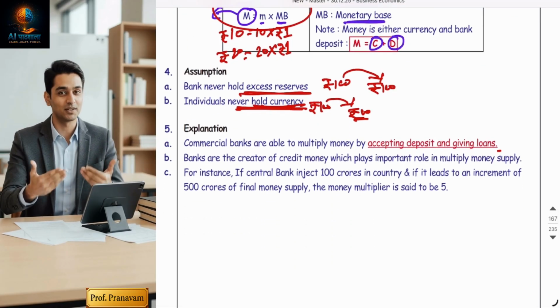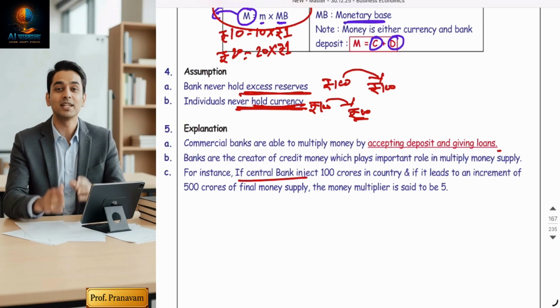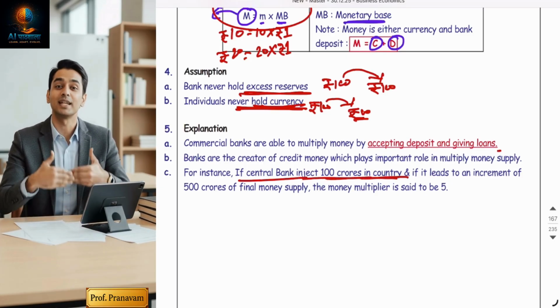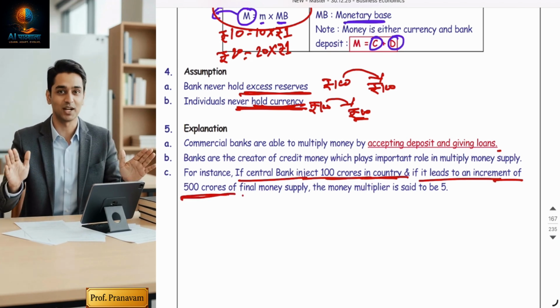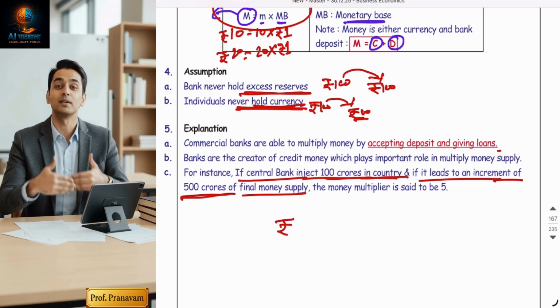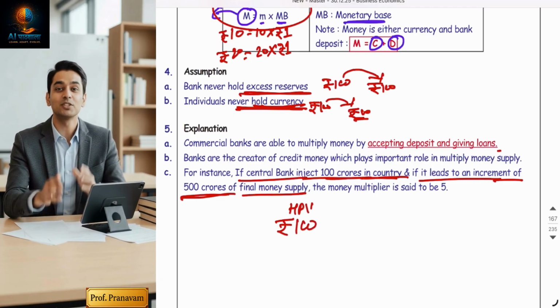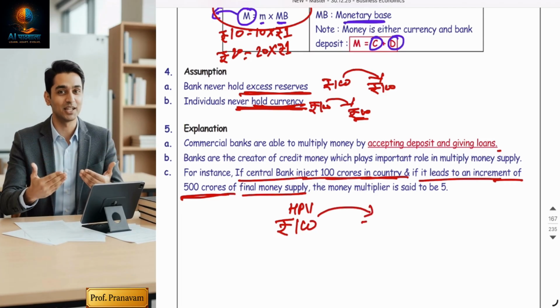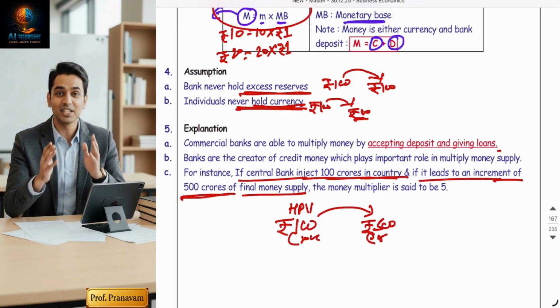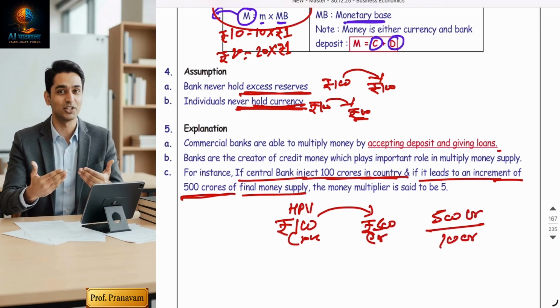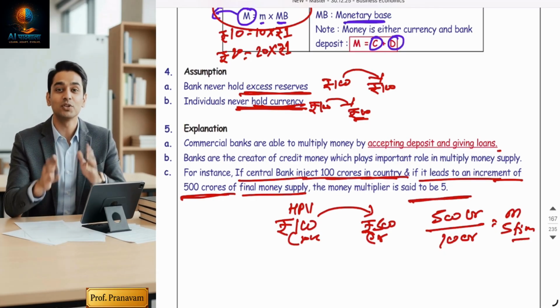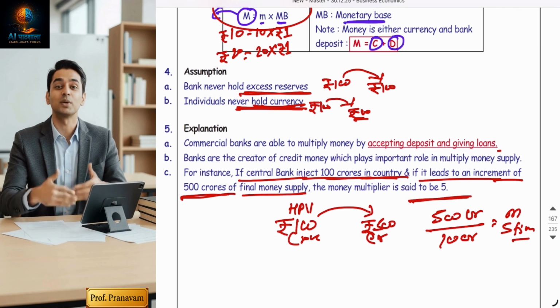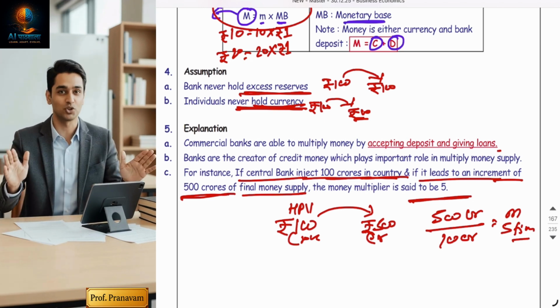So the example is, if RBI injects 100 crores in the country, finally it leads to an increment of 500 crores in money supply. Means if RBI has printed 100 crores, it is high powered money, or I can say monetary base, and it is playing the role of 500 crores. That means my money is getting circulated 5 times. So 500 crores upon 100 crores, I'll be getting small m, that is 5 times. Now, this is called money multiplier.